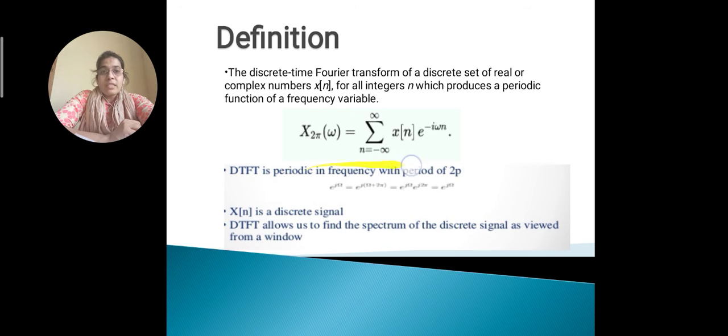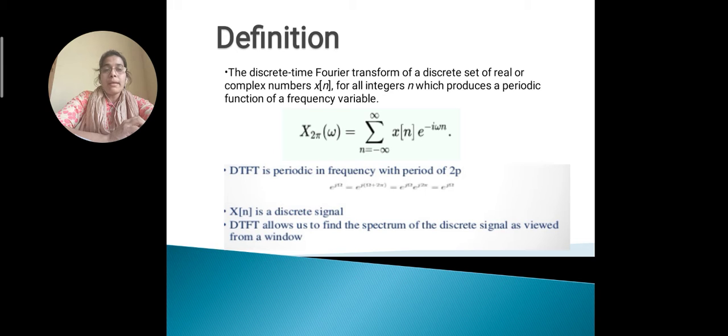Okay, the mathematical representation of this definition is X of omega. Here it will be seen that X of 2 pi omega. The meaning of 2 pi is the range or the limit of the sample or the period of the sample. The definition is X of e to the power j omega equal to summation n equal to minus infinity to plus infinity x of n e to the power minus j omega n, where x of n is the discrete signal and X of e to the power j omega is the DTFT of that discrete signal.